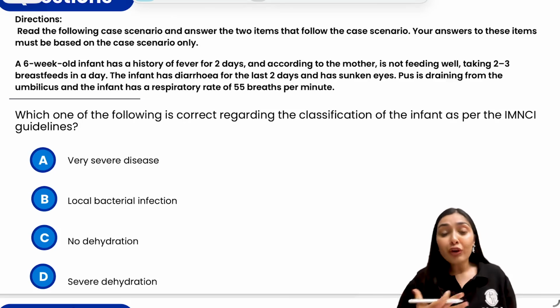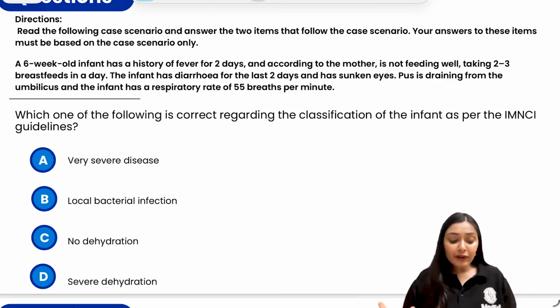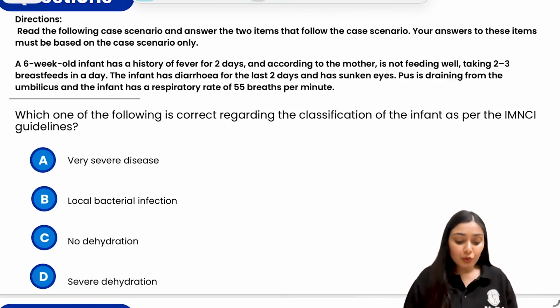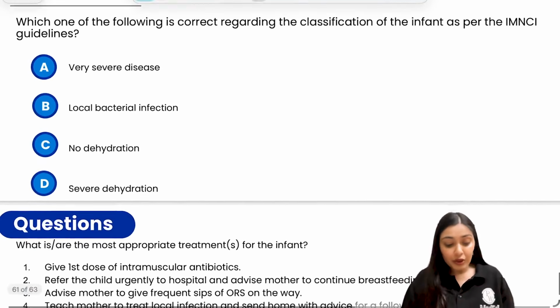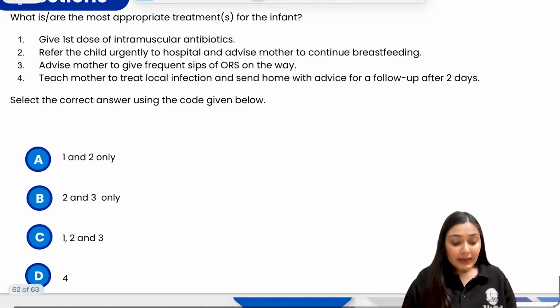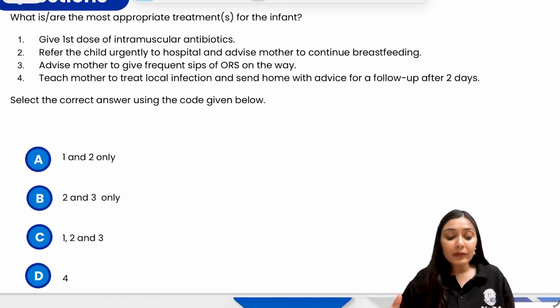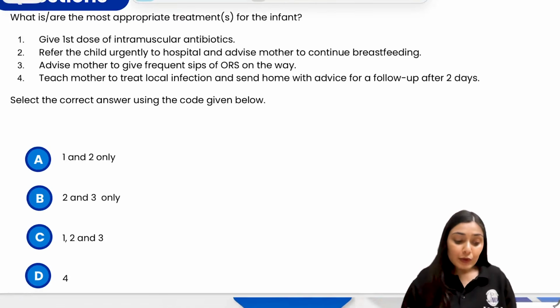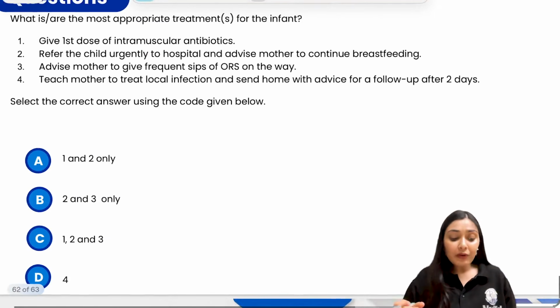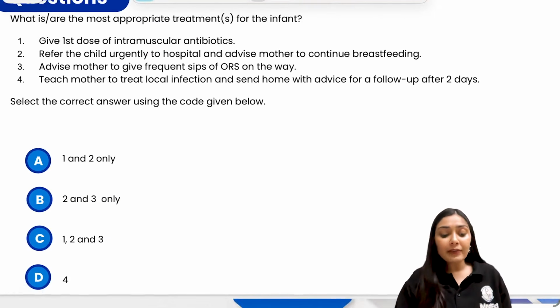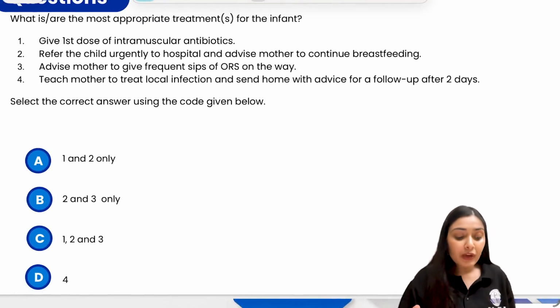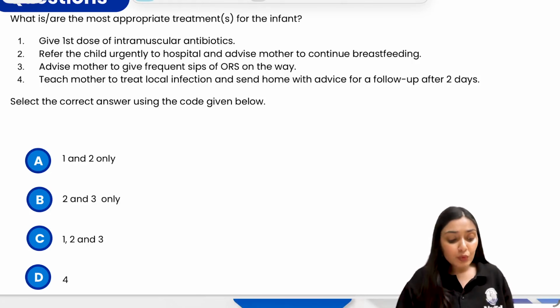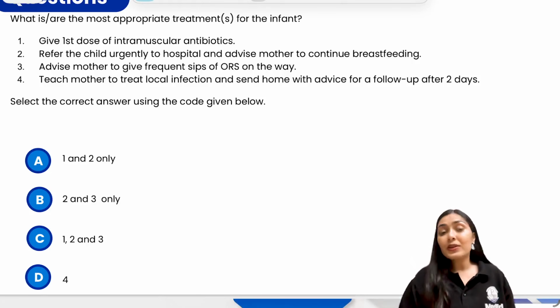So again, refer to your IMNCI charts. The options we have are very severe disease, local bacterial infection, no dehydration, or severe dehydration. And the second part asks what is the most appropriate treatment for this infant. One: give the first dose of IM antibiotic. Two: refer the child urgently to the hospital and advise the mother to continue breastfeeding. Three: advise the mother to give frequent sips of ORS on the way. Four: teach the mother to give local treatment, treat local infection and send home with advice for a follow-up after 2 days. Select the correct answer using the given code.